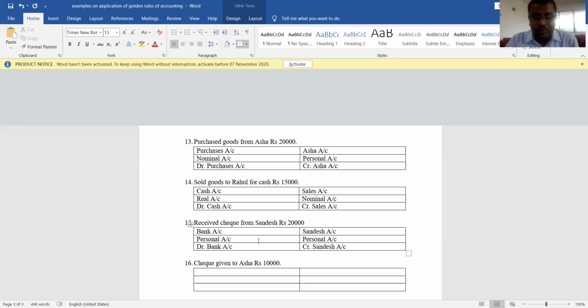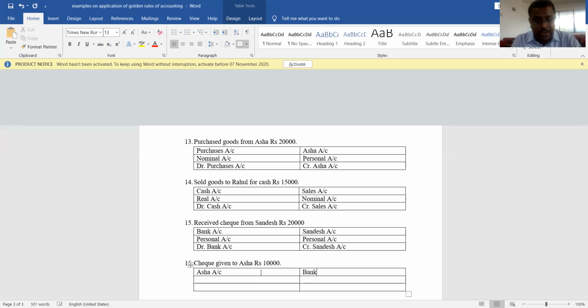Let us take one more example. 16th transaction: check given to Asha rupees 10,000. Which are the two accounts that are receiving and giving the benefit? One is Asha's account, and another account is which account?